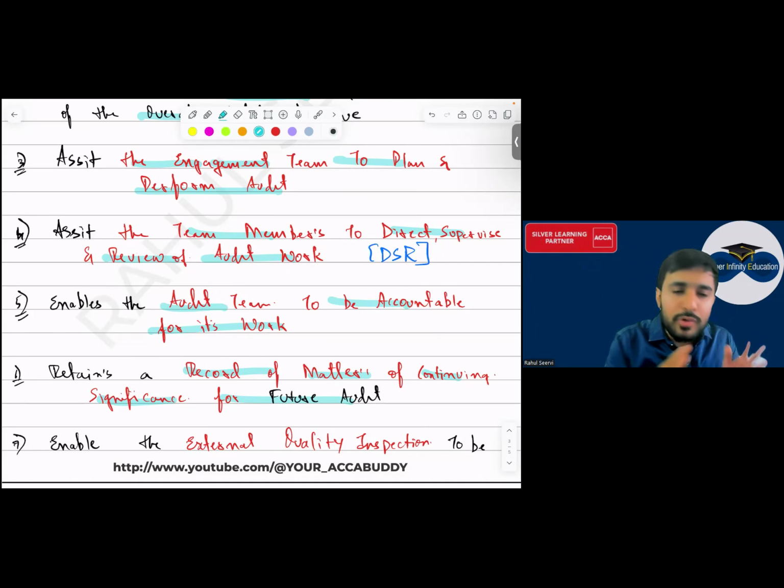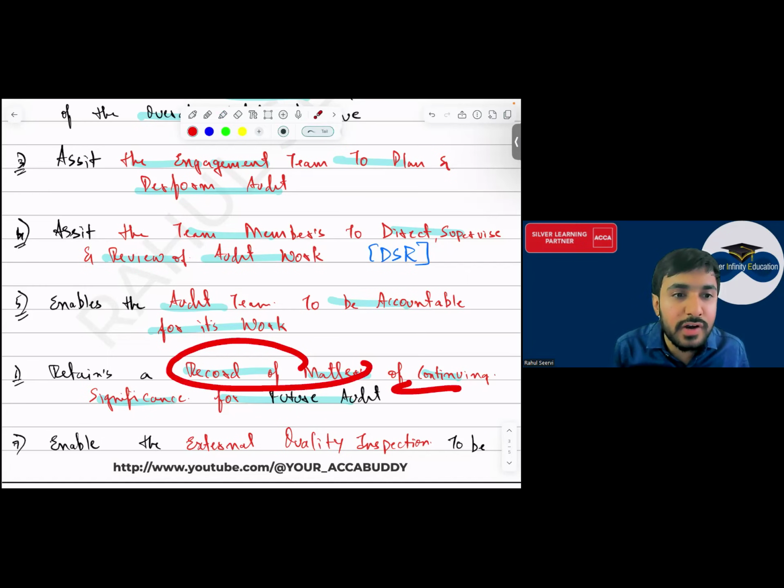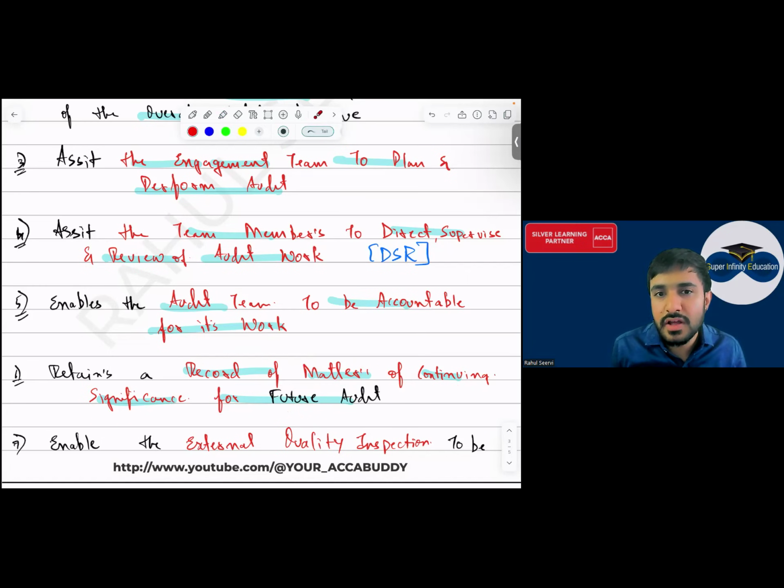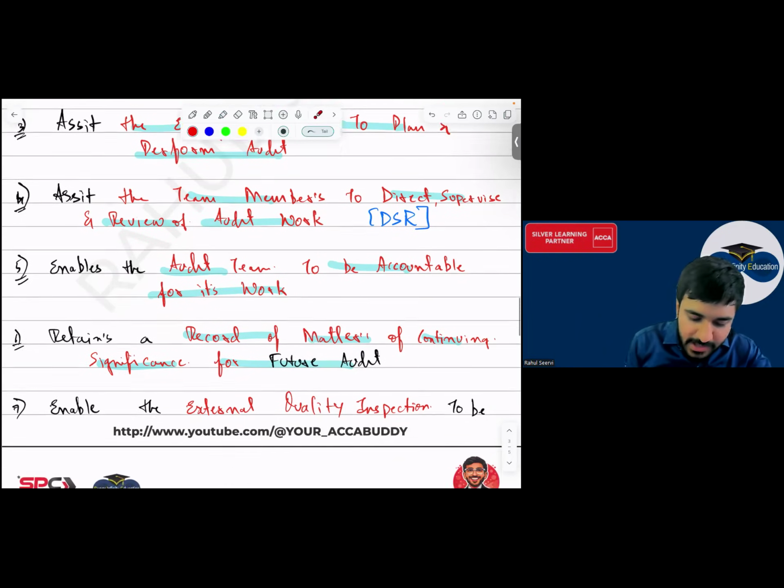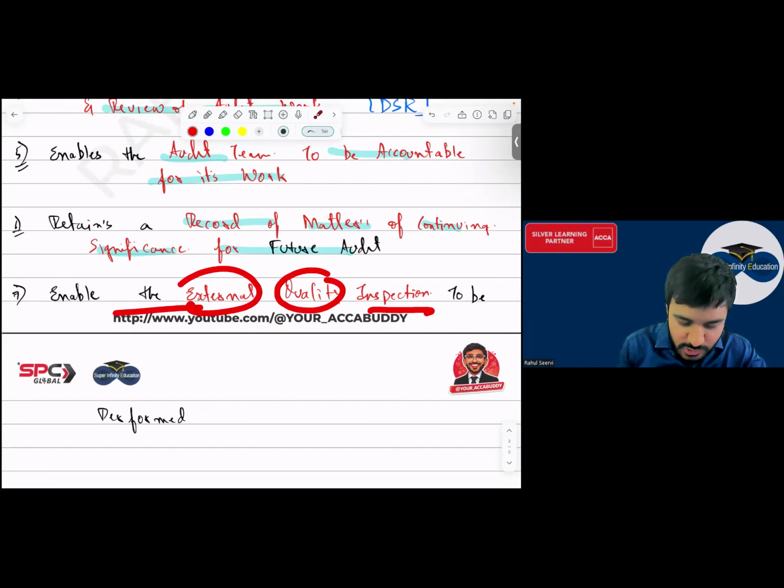No, because I know the evidence I have taken from you will help for my next year's audit and the further years' audits also. To retain a record of matters of continuing significance for future audits. It will help us maintain a record so that we can use it in future if we have any problem. Yes, sir. Then it enables the external quality inspection to be performed.